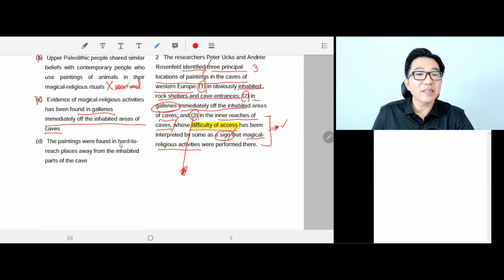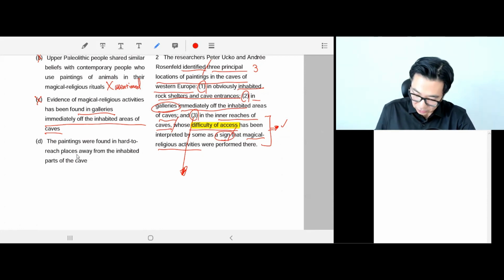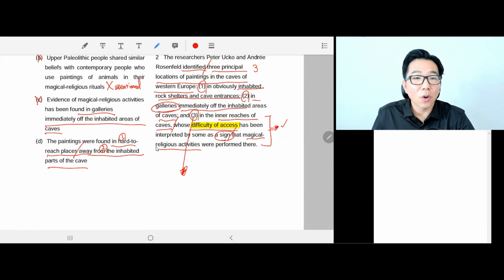The paintings were found in hard to reach places. See, there is a small paraphrase here. Away from the inhabited parts of the caves. Okay, let's work this out. So what is the paintings were found in hard to reach places? It is paraphrasing, of course, difficulty of access. Away from the inhabited parts of the caves is what? The inner reaches of caves.